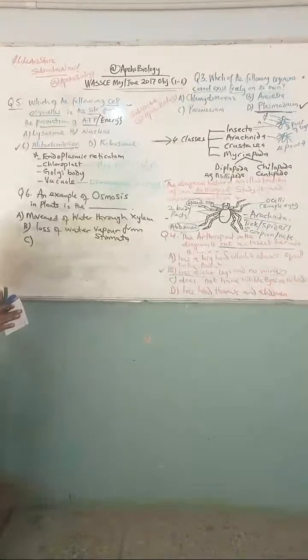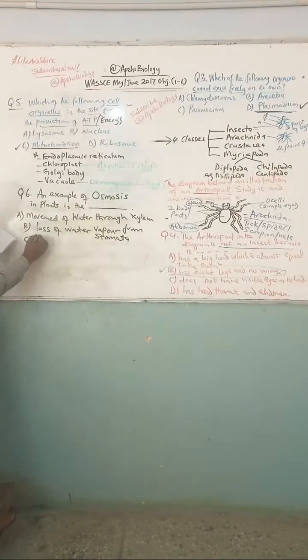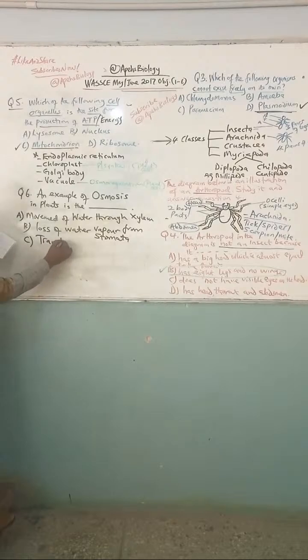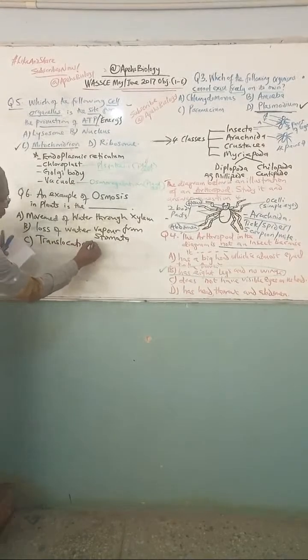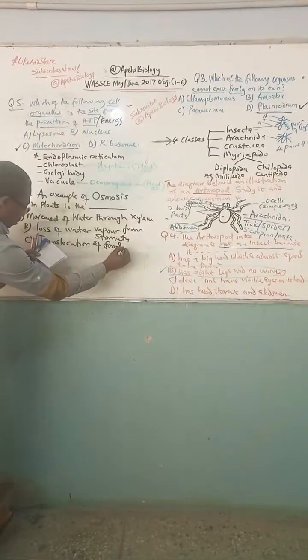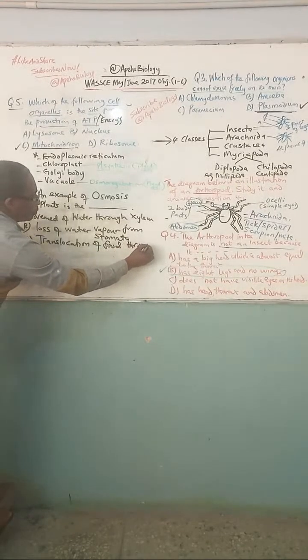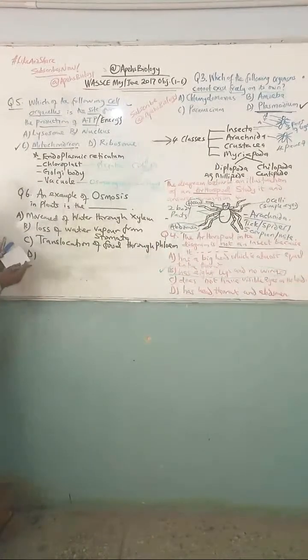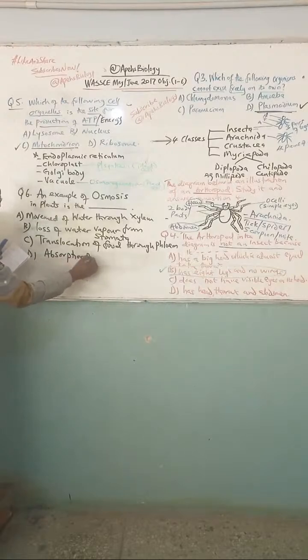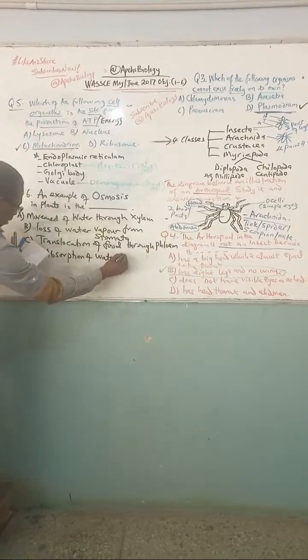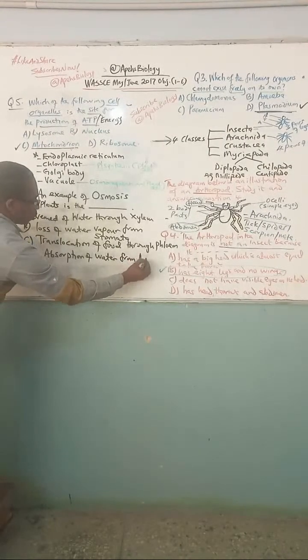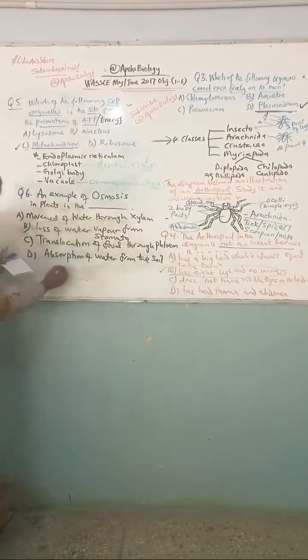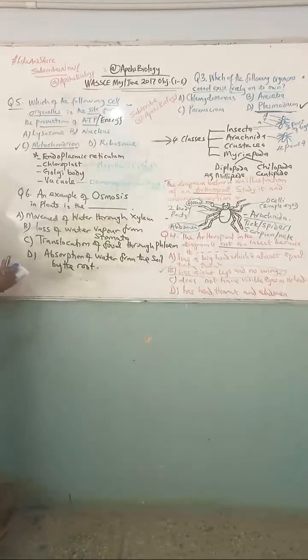And then option C, translocation of food through phloem. And then we have option D, absorption of water from the soil by the root.